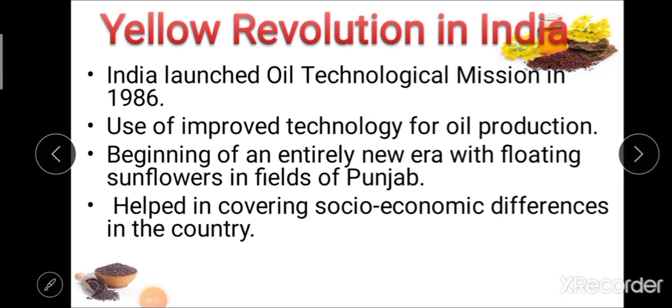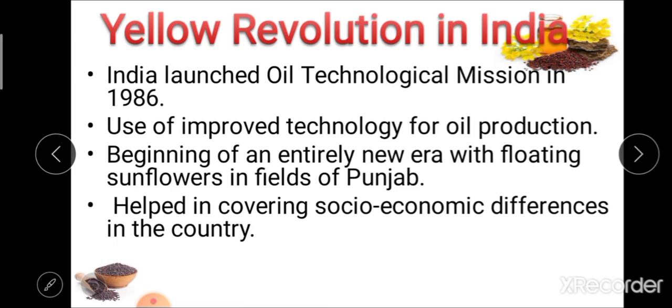After the period of the Yellow Revolution, the next point is the Yellow Revolution in India. During 1986, India launched the Oil Technological Mission, with the aim of using improved technology for oil production.